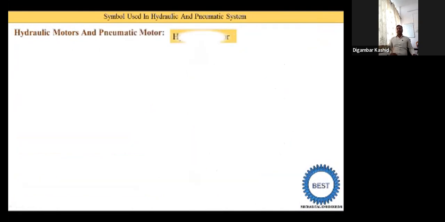But when the word motor comes, hydraulic energy is converted into mechanical energy. So a hydraulic motor is also known as a hydraulic actuator, and an air motor is also known as an air actuator. A hydraulic motor is used in hydraulic systems, and an air motor is used in pneumatic systems, in which hydraulic and pneumatic energy is converted into mechanical energy.